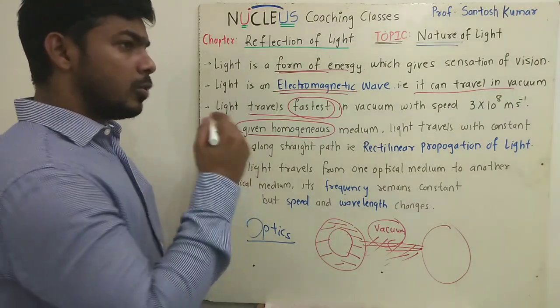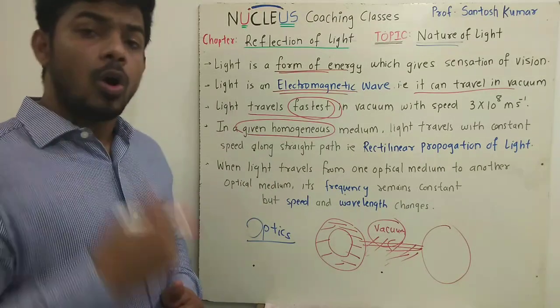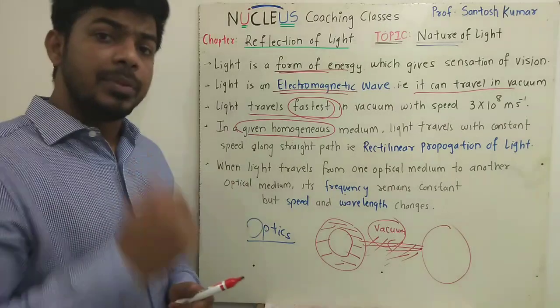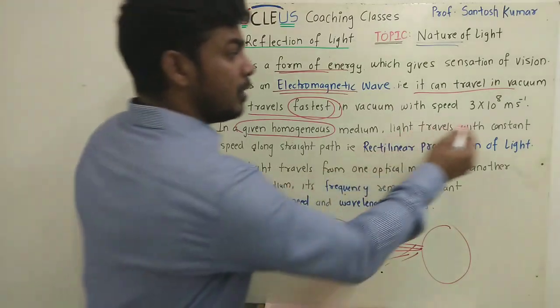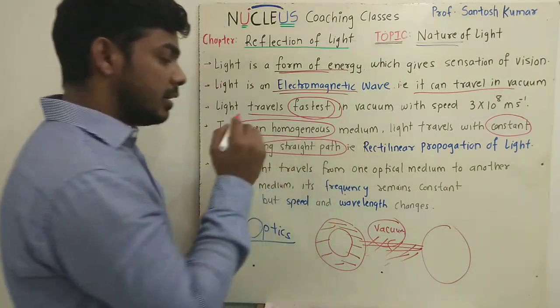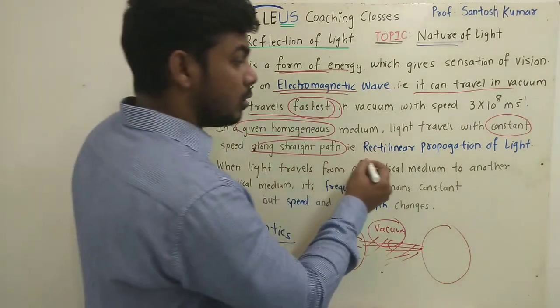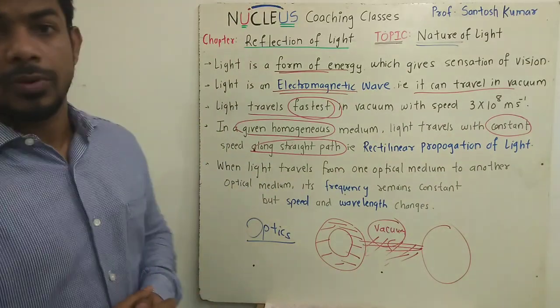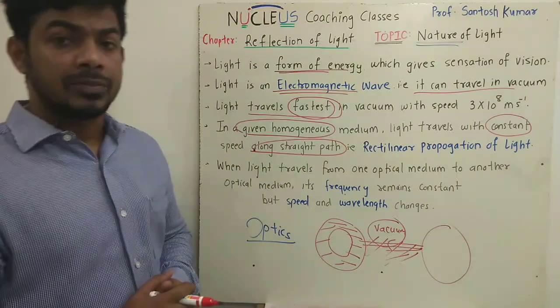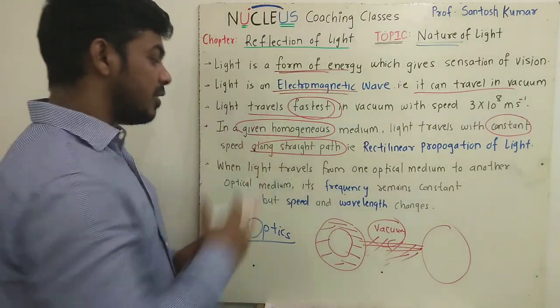That means you can say through air or through vacuum or through glass or through diamond. In a given medium, the speed of the light will always remain constant and it will always travel along a straight path. This phenomenon tells us about the rectilinear propagation of light, which says that light always propagates along a straight path with constant speed, but in a given medium.